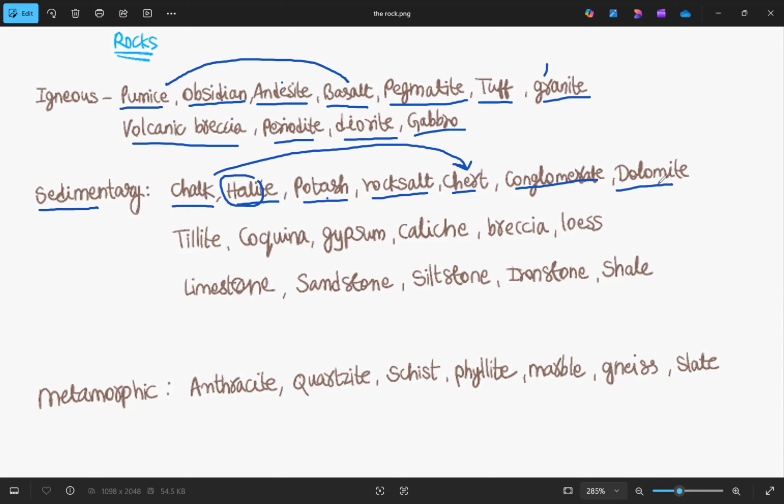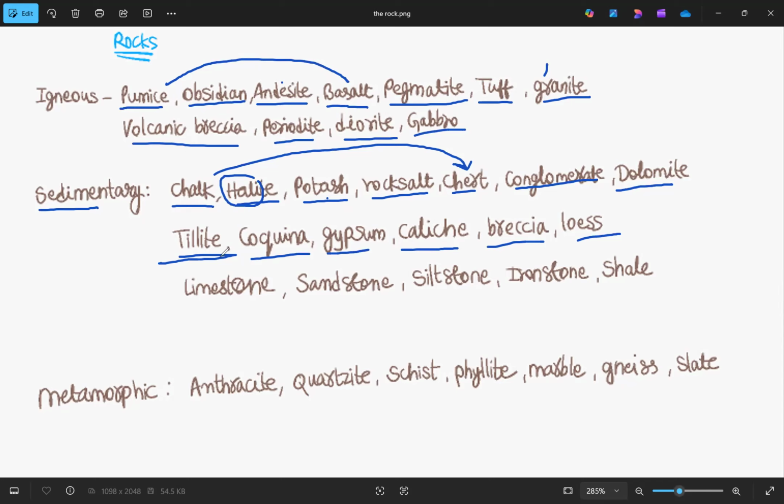Potash, rock salt, dolomite. The next set is tillite, coquina, gypsum, caliche, breccia, loess. This breccia is different from volcanic breccia. If volcanic is written before breccia, it is an igneous rock. Otherwise, it is a sedimentary rock.